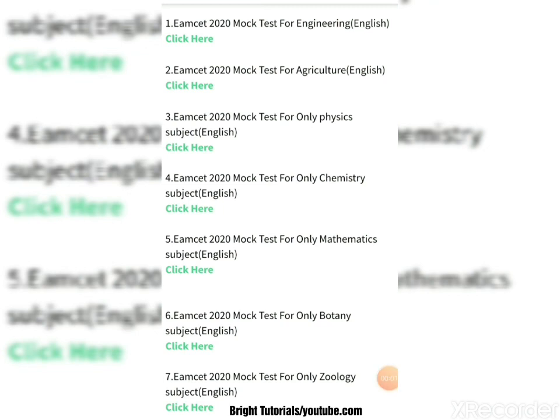If you are an agriculture student, there is a second option for the mock test. If you want to give only the physics subject mock test, you can click on the third option. If only chemistry, click on the fourth option. If only mathematics, click on the fifth option. If only botany, click on the sixth option. If only zoology, click on the seventh option.